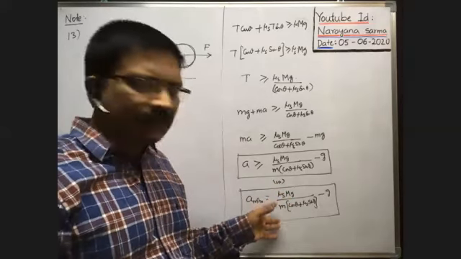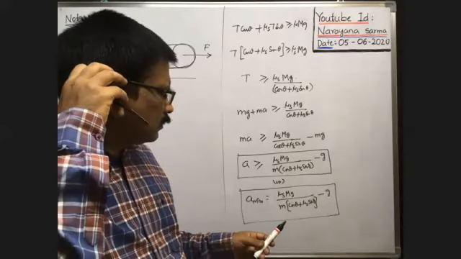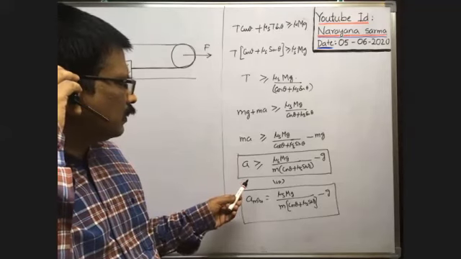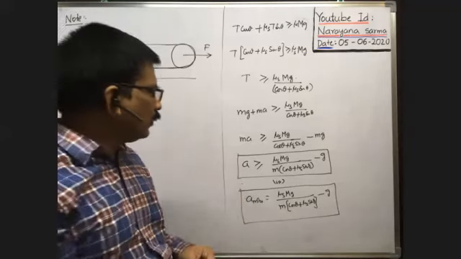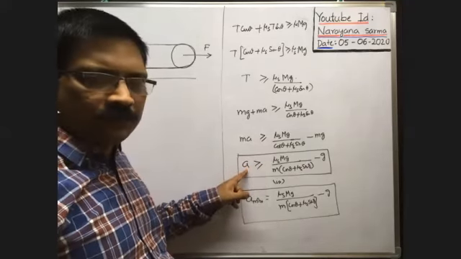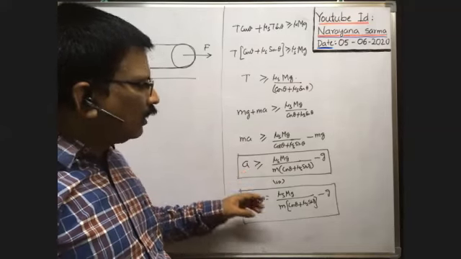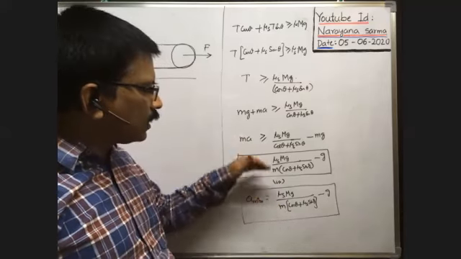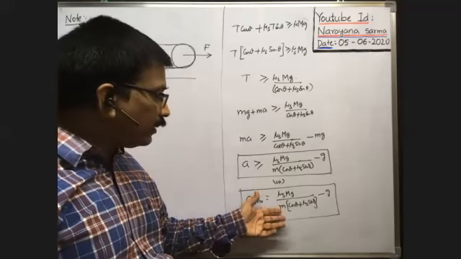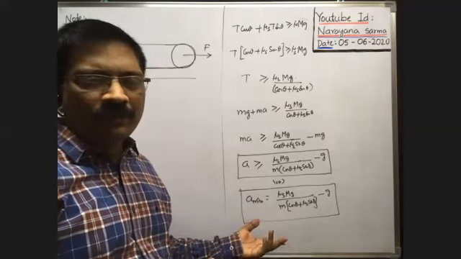Is there any mistake in the calculation? No, sir. But here we took the condition of minimum. So the denominator should be minimum, no, sir. Here a greater than or equal to means when you take equal to, you get the minimum. For the minimum condition, we can take the maximum value in the denominator. Suppose if m is variable, then to have a further minimum, we can reduce the mass.